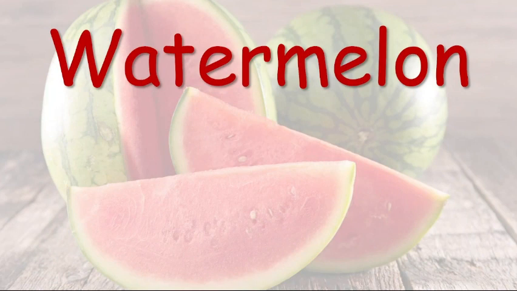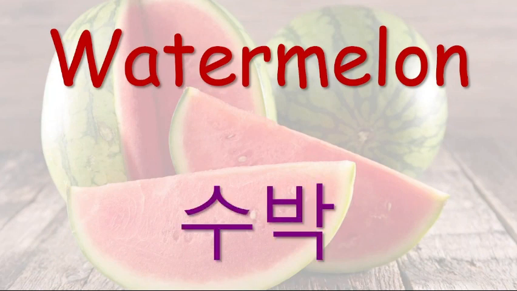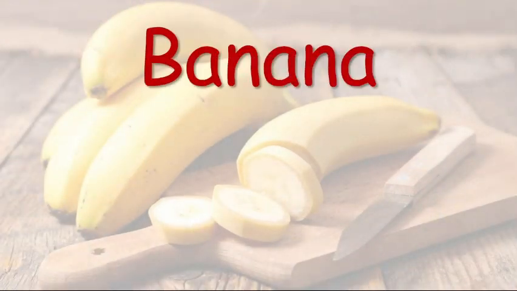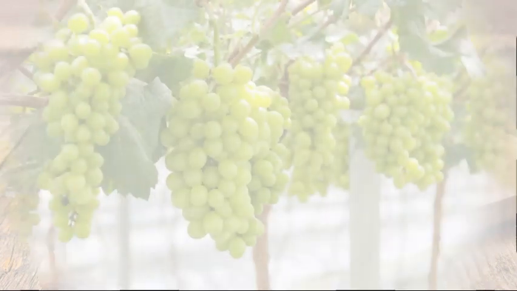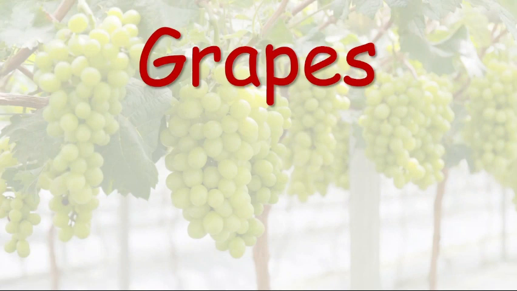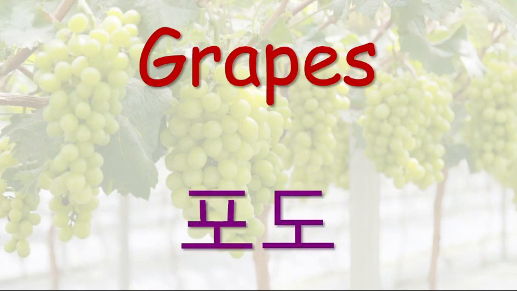Next comes the Korean word for watermelon, and that is 수박, 수박. Now let's see how to say banana in Korean, and that is very easy. Banana is 바나나, 바나나. Now comes the Korean word for grapes, and that is 포도, 포도.